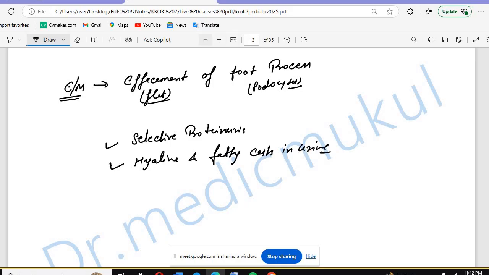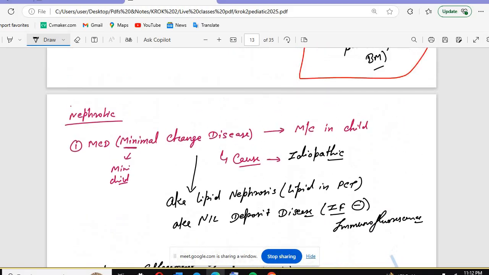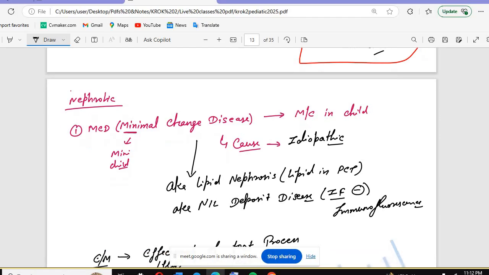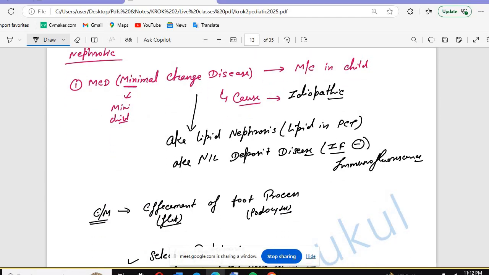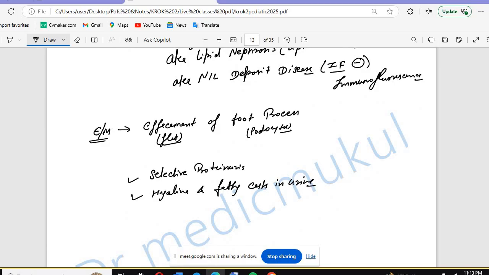So basically, in minimal change disease, it is most common in children, and the cause is idiopathic. It is also known as lipid nephrosis, with lipids in the PCT, and as nil deposit disease, so immunofluorescence will be negative. On electron microscopy, there will be effacement of the foot process; effacement means flattened. Then there is selective proteinuria, and hyaline and fatty casts will be seen in the urine.